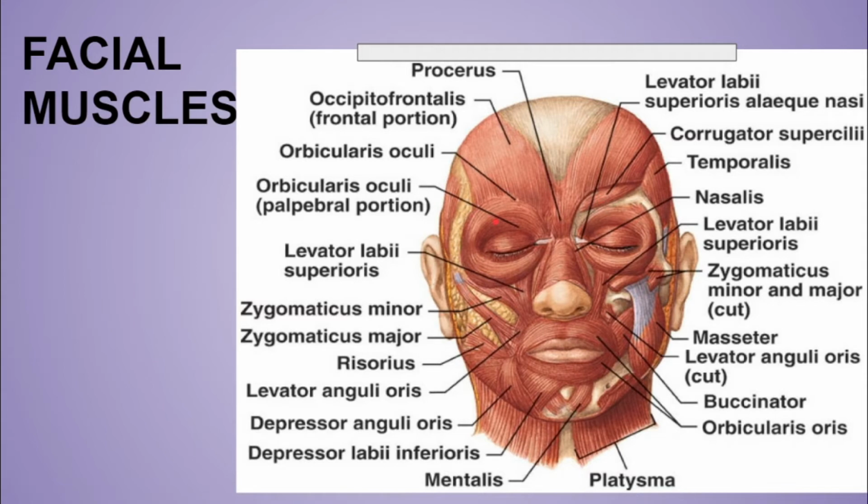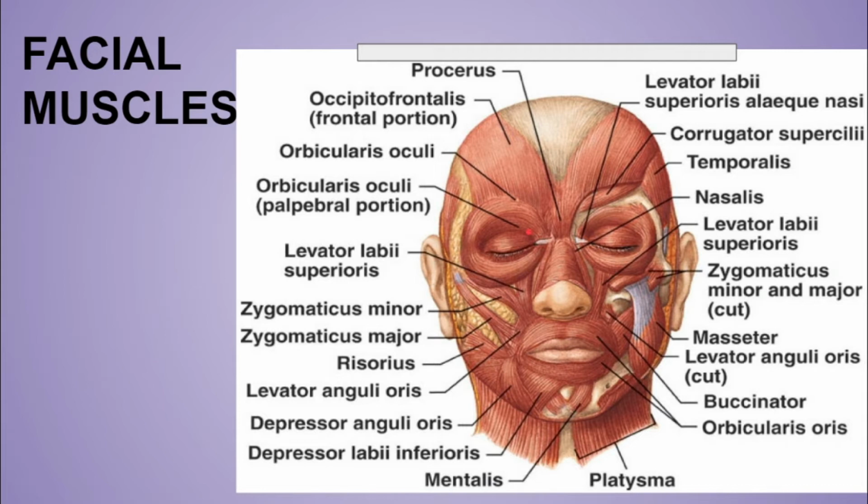But the orbicularis oculi muscle has mainly 3 further parts, that is the orbital part over here, the palpebral part over here, and the lacrimal part lateral and deep to the lacrimal sac. Okay, we'll talk about the lacrimal sac in the lacrimal apparatus in my lacrimal apparatus video.